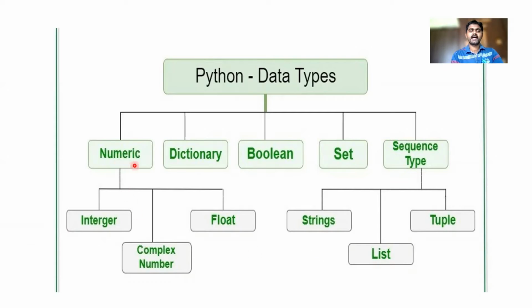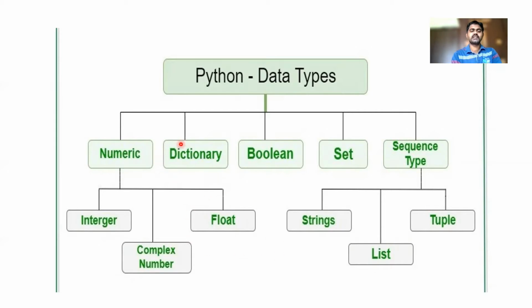So first we have numeric. Numeric in the sense it all deals with numbers. Okay. So it can be 10, it can be 20, it can be 30.5. It can be complex like a plus bj, like 4 plus 3j, with real and imaginary parts. So that is the numeric data type. The numeric data type is again divided into integer, complex number, and floating point data types.